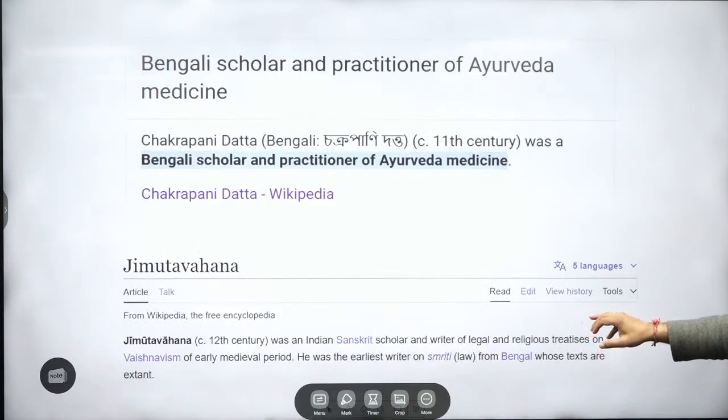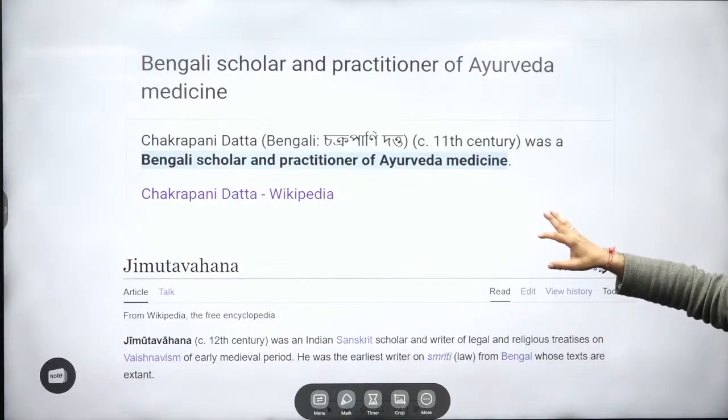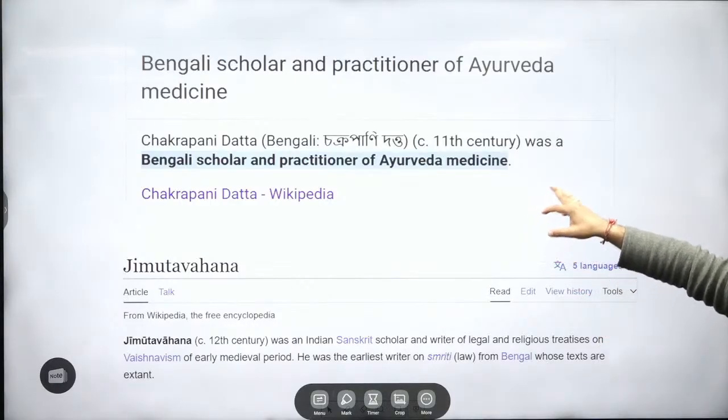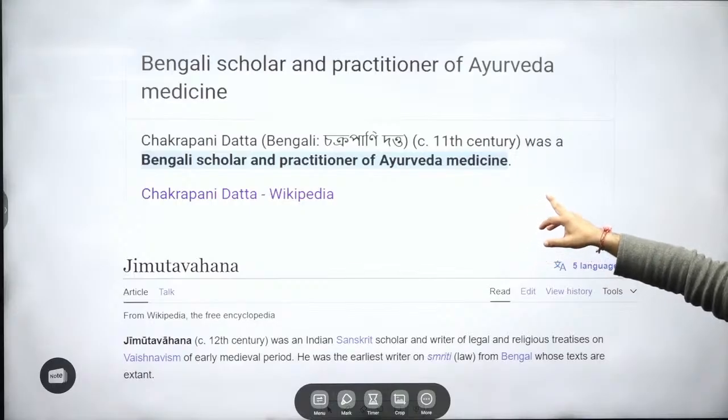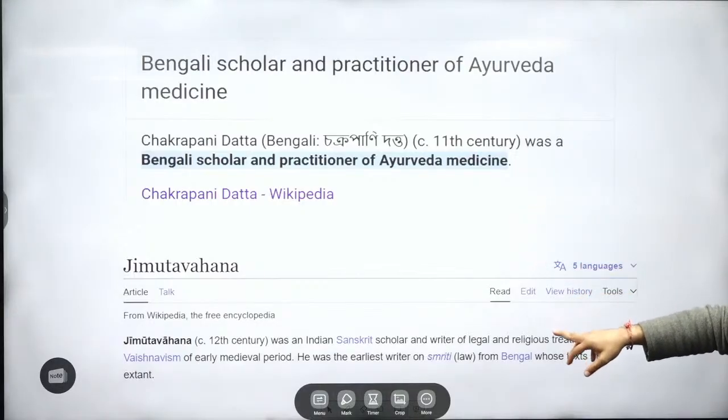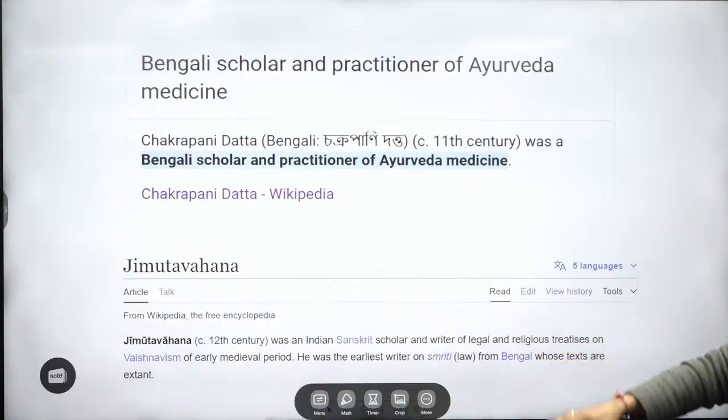Over here, Chakrapani Dutt, see the Wikipedia over here, guys. Chakrapani Dutt was a Bengali scholar and practitioner of Ayurveda medicine. Jimutwahana, an important Sanskrit scholar. And based on Jimutwahana, one question has come in the examination too. And that was a random type of question, I can consider it. What have they asked about Jimutwahana? Why is Jimutwahana famous in the Bengal region?